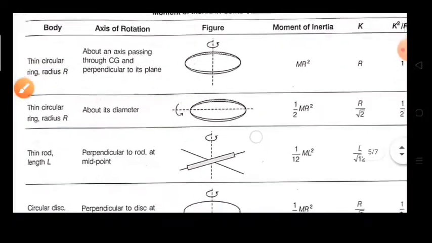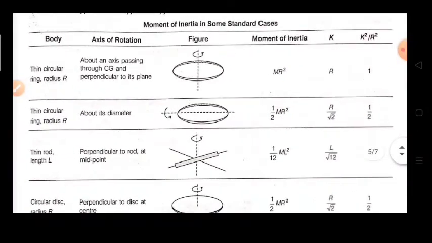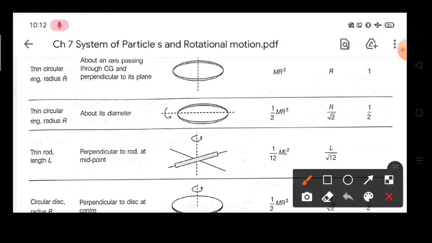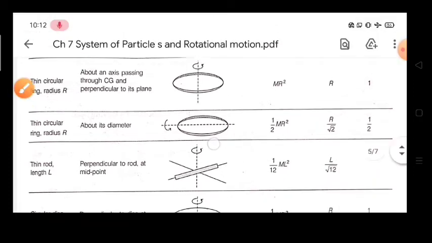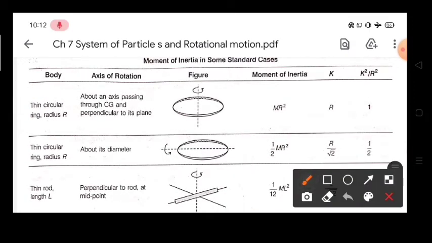Now one table is given, you have to note down all the values from this table. This may be important for numerical purposes. Like if you have a thin circular ring, in that case what will be your moment of inertia? Axis of rotation is given here and the figure is also given, showing the axis in which your body is rotating. Then in such a condition your moment of inertia will be given by this formula, mr square,